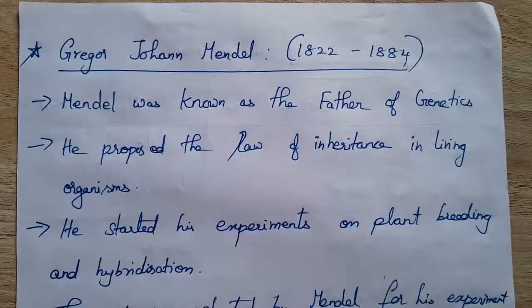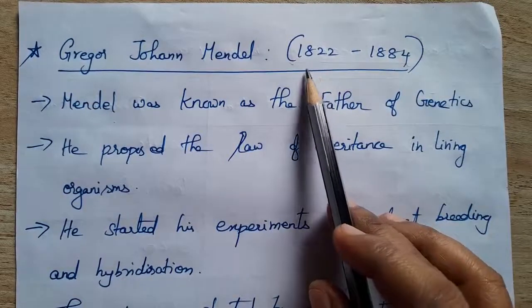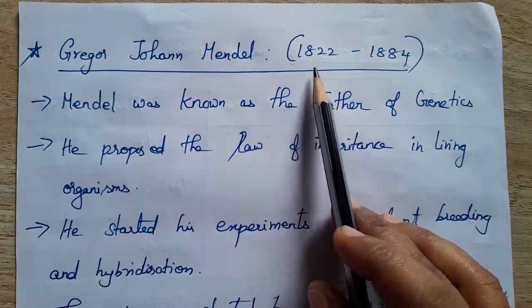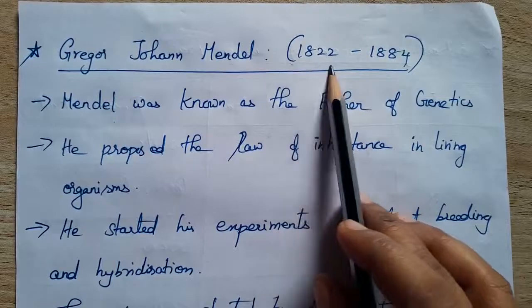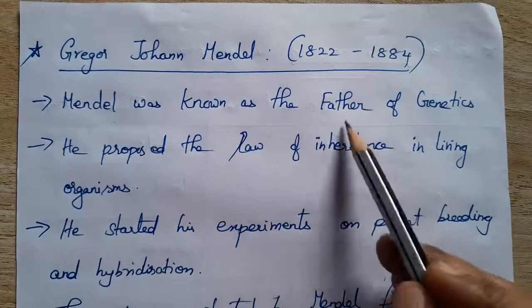Last class we saw some of the terms related to heredity and variation. Today we'll see about Gregor Johann Mendel, who is famously known as the father of genetics. He was born exactly 200 years ago, so it is now 2022. He was born in 1822 and lived up to 1884.